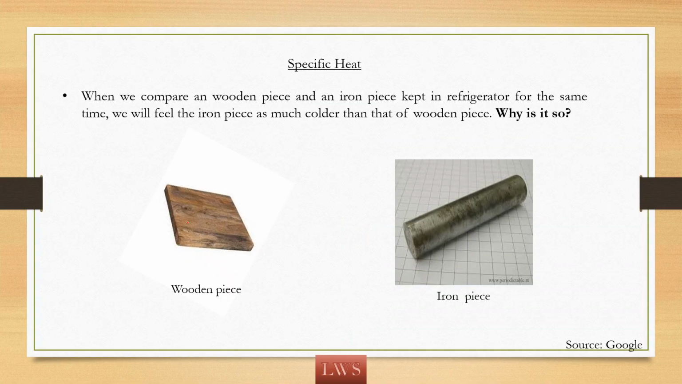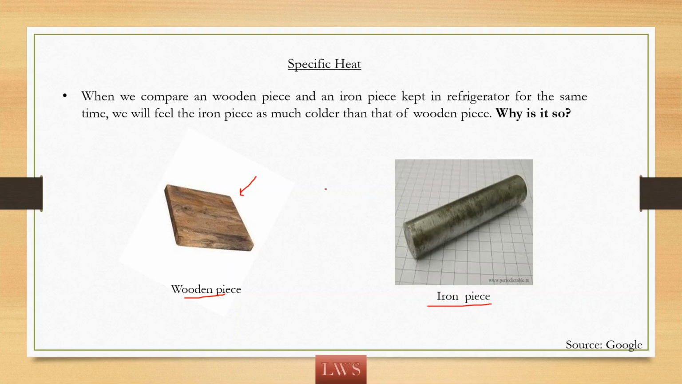Let's get started. To understand specific heat, let us recall the simple activity that we performed in class 1. We got a wooden piece and an iron piece. We kept both in a refrigerator for the same time. After that, we can feel the iron piece as much colder than the wooden piece.